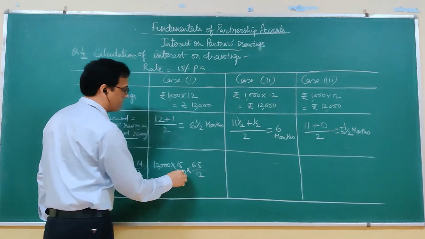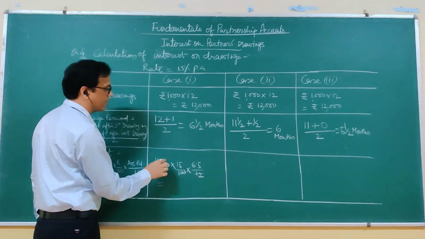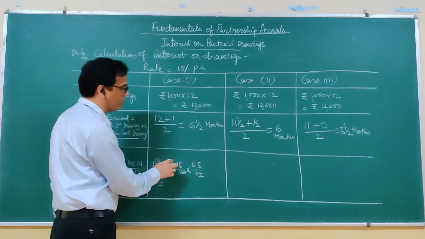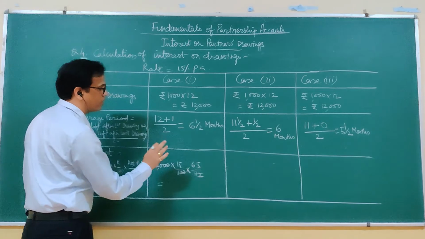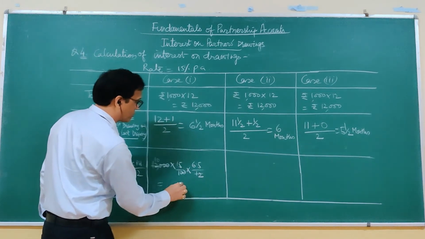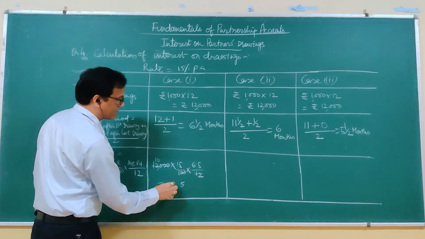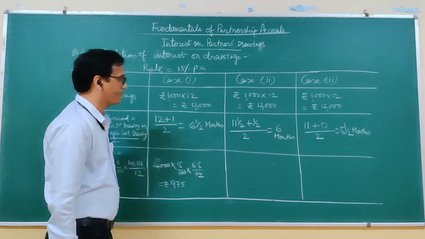So if we calculate, 2 zeros gone, 12 ones are 12, 10. So 15 into 10, 150, and then multiplied by 6.5, or we can take 65 into 15. So 15 5s are 75, 7, 15 6s are 90, and 7, 975. So the interest here is 975.